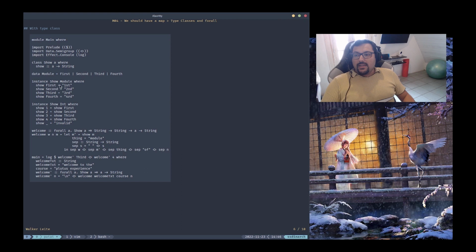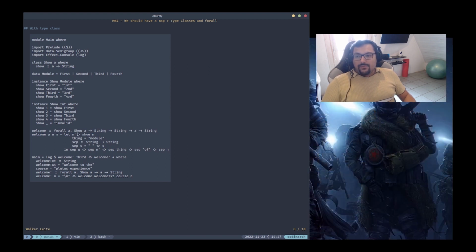So what we are doing here is building a polymorphic, or overloaded, show function that works both for module type and int type. And the way that we abstract over both is with the type class. Whenever we are going to use this, we need to add a constraint here to tell the compiler, okay, I should look for the type class for that given type. In this case, it's a polymorphic value, so it means that int and module fulfill this.